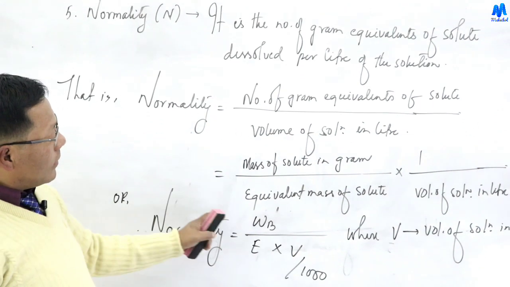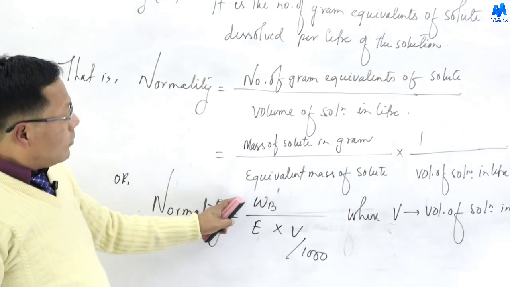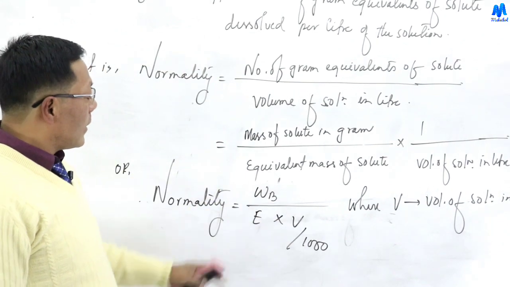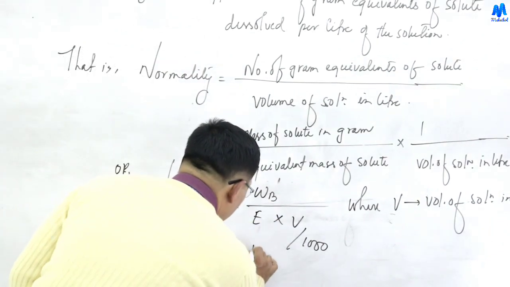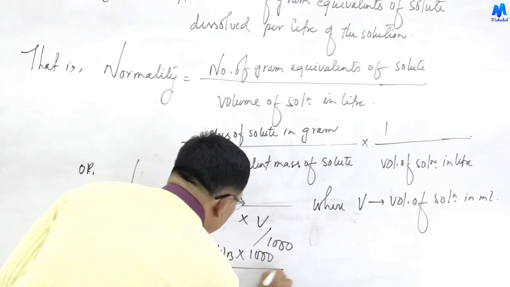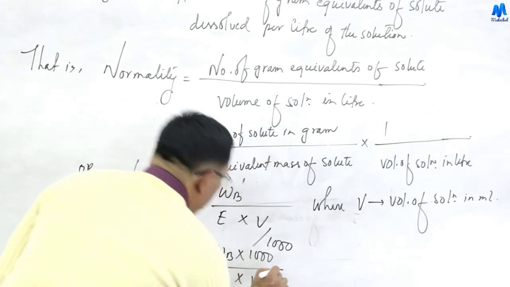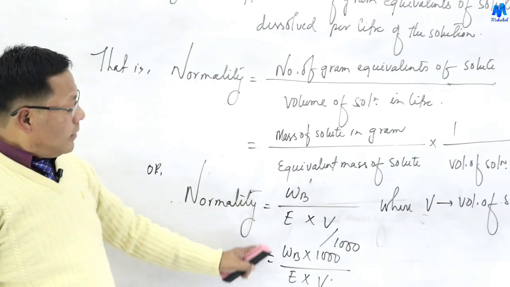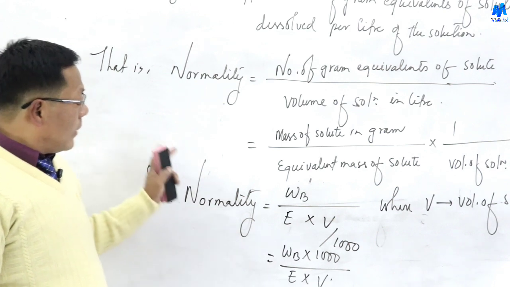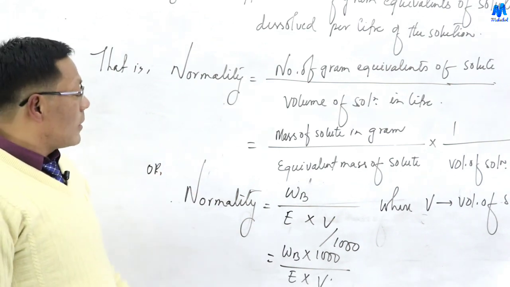So normality equals WB divided by E into V by 1000, that is, WB into 1000 divided by E into V. Using this formula we can calculate normality. Similarly.